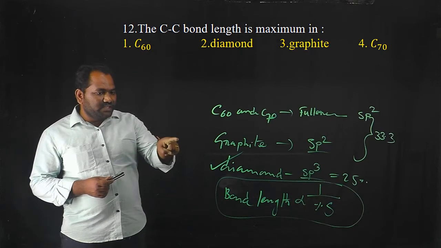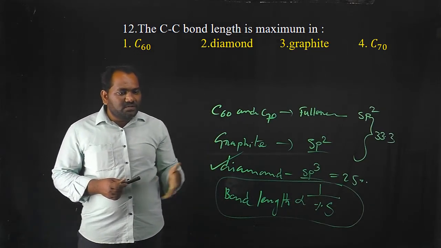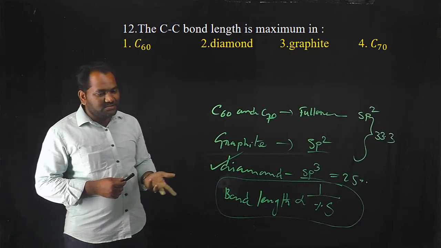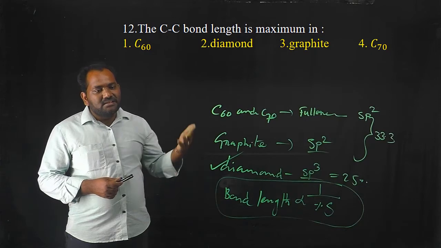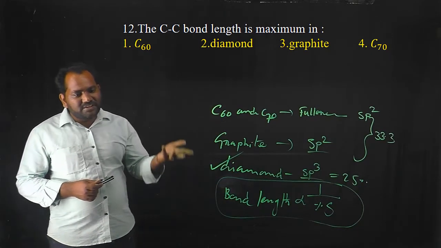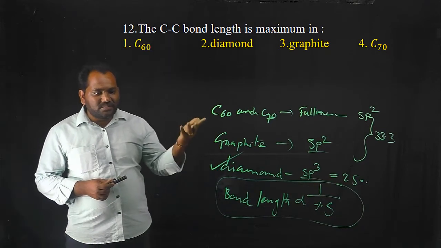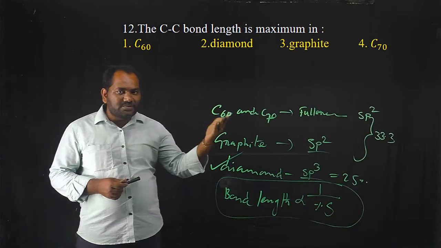But in case of diamond, each carbon undergoes sp3 hybridization, and moreover all carbons have single bonds. Single bond length is greater than double bond length, which is greater than triple bond length. Bond order and percentage of S character are also inversely proportional to bond length.